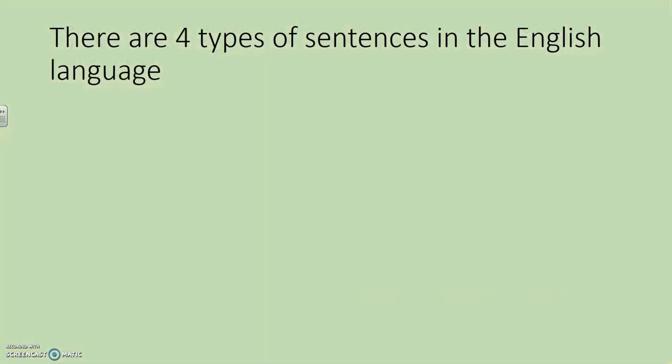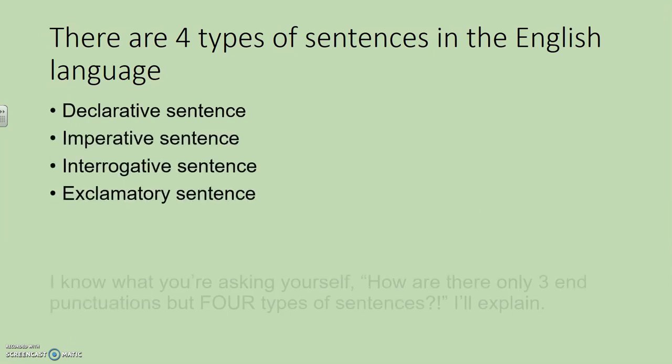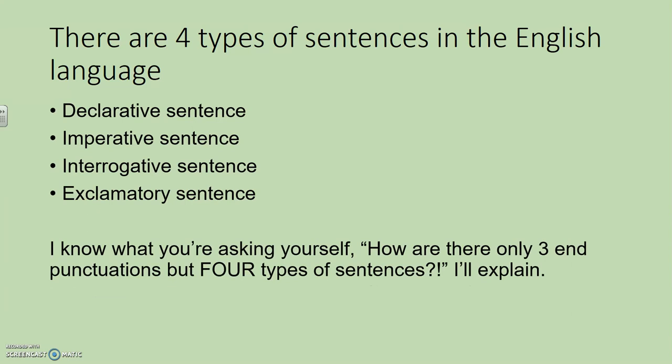There are four types of sentences in the English language, so even though we only have three end punctuations, we have four different types of sentences. We have a declarative sentence, an imperative sentence, an interrogative sentence, and an exclamatory sentence. Obviously, I know what you're asking yourself: how are there only three end punctuations but four types of sentences? I got you. I'll explain.